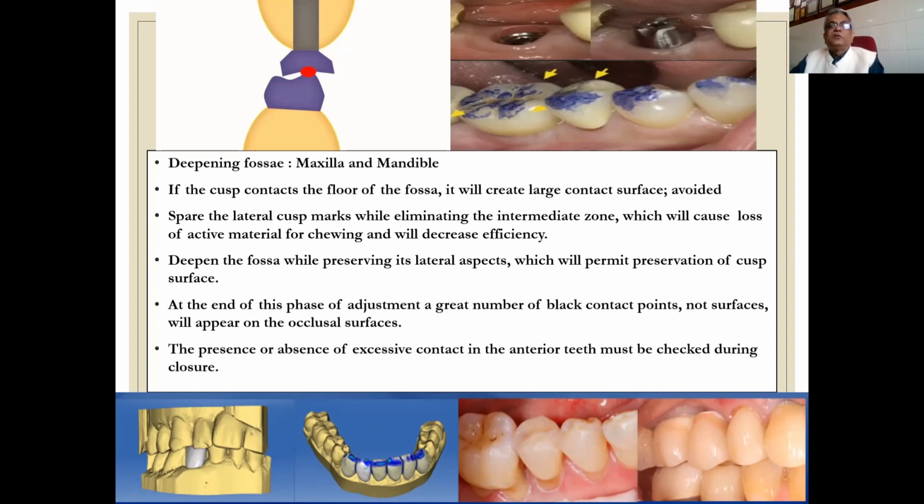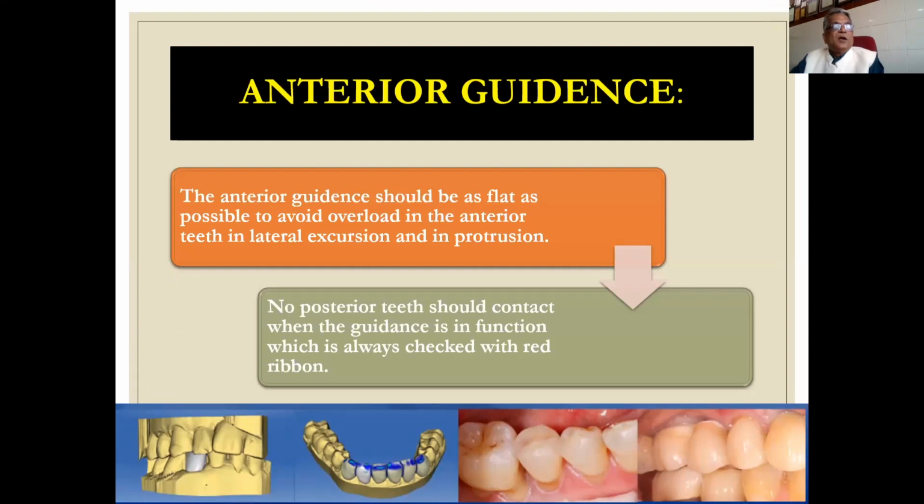The presence or absence of excessive contact in the anterior teeth must be checked using the closure. Nowadays, we can use the T-Scan also. I think Dr. Prafulla will talk about the T-Scan in the next lecture, but that is his favorite topic. And anterior guidance we have to maintain. The anterior guidance should be as flat as possible to avoid overload on the anterior teeth in lateral excursion and protrusive movement. No posterior teeth should contact when the guidance is in function, which is always checked with red ribbon. Okay.